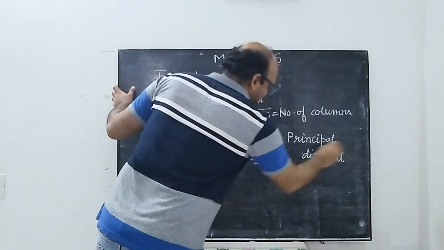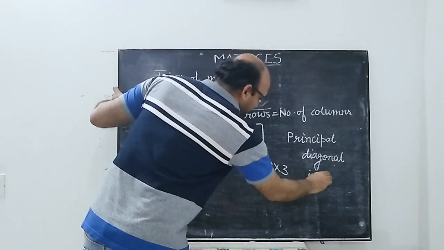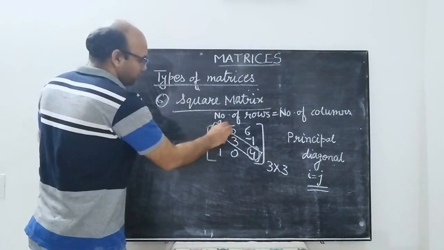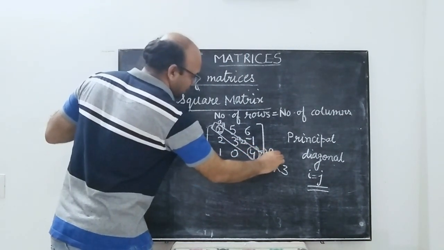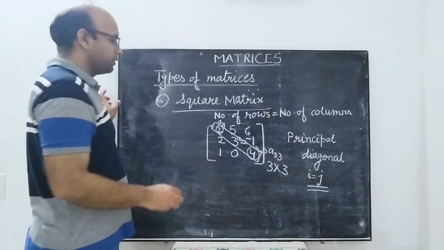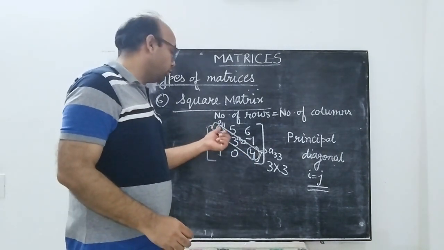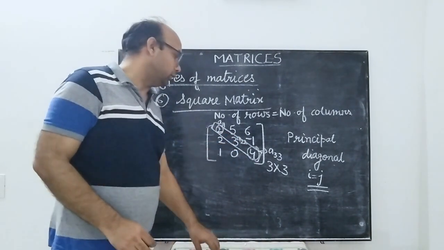On the principal diagonal, whatever elements are there have the property that i is equal to j. This is A11, this is A22, and this is A33. So we observe that on the principal diagonal, the row and the column to which the element belongs are equal.